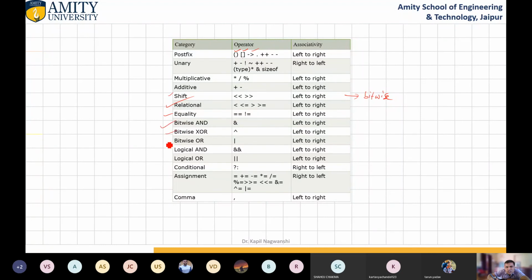Bitwise and, bitwise XOR, bitwise or, logical and, logical or, conditional. This is ternary, I had already shown you this belongs to the ternary category of operators. Then assignment operators, and comma also has associativity from left to right. So these are the operators and their precedence.